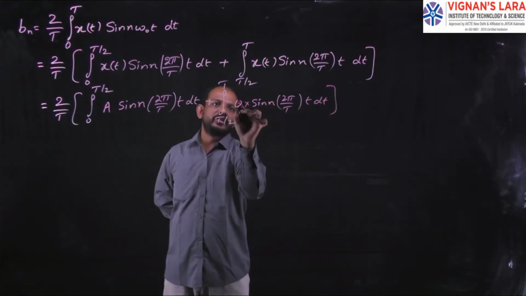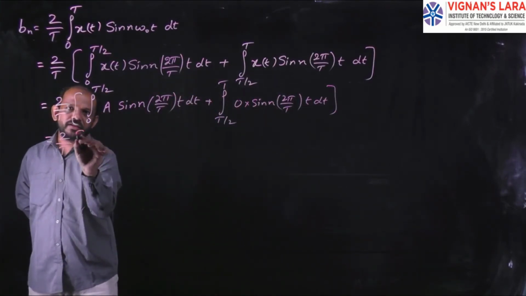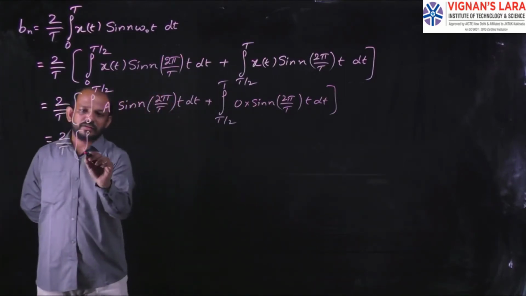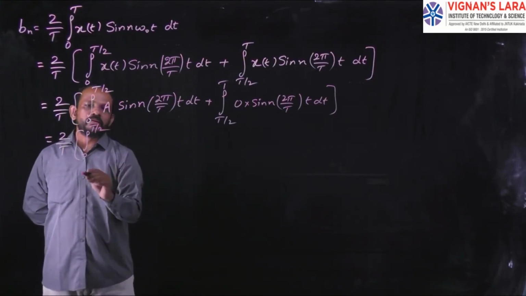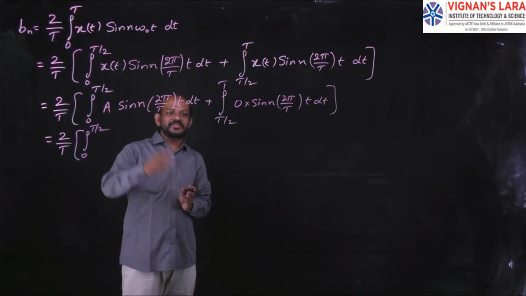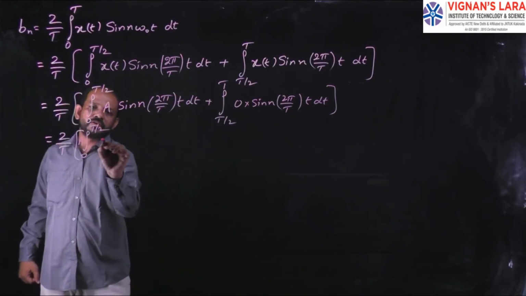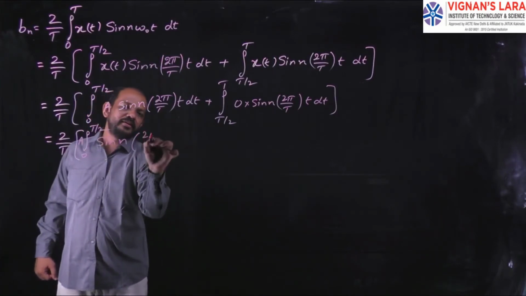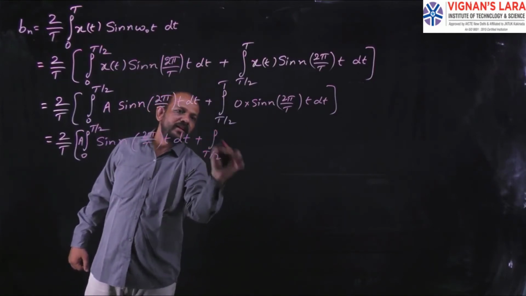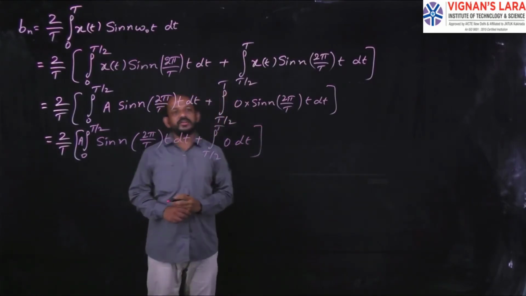So we can write 2 by T into integral 0 to T by 2. I can take A outside of this integral because A is a constant. So I can write A into integral 0 to T by 2 sine n into 2 pi by T into t dt, plus integral T by 2 to T, 0 into anything is 0, dt.